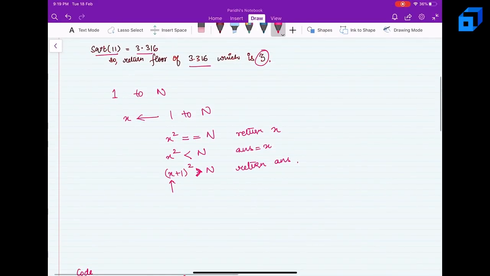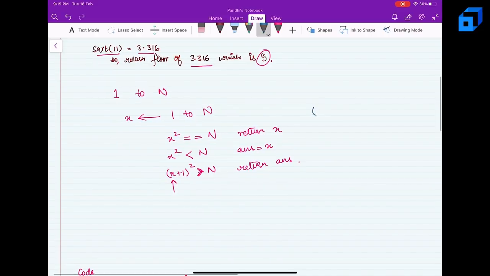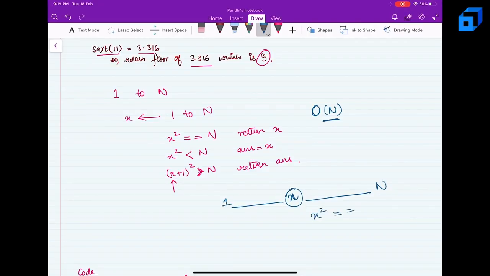Let's see how we can optimize this, because this will give a time complexity of order n, linear time complexity. Now let's make some observations. Let's say I have some value of x, and we know it's going to range from 1 to n. Now x square could be equal to n, in which case we'll simply return x.